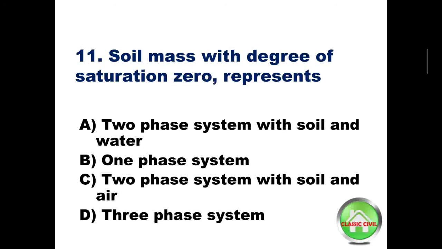Question number 11. Soil mass with degree of saturation 0 represents? Option A, two-phase system with soil and water, option B, one-phase system, option C, two-phase system with soil and air, option D, three-phase system. Answer is option C, two-phase system with soil and air.